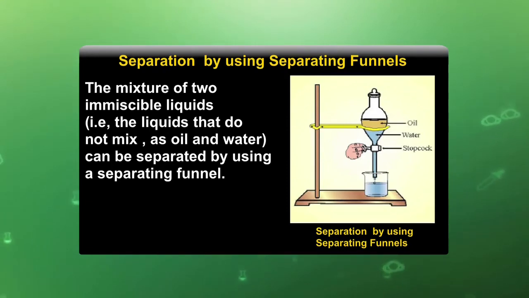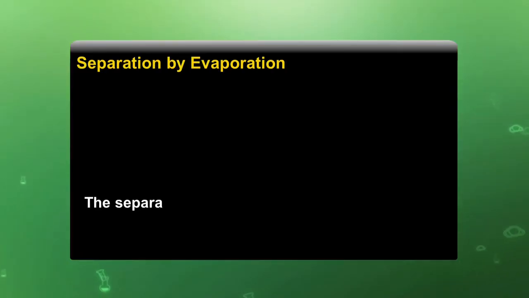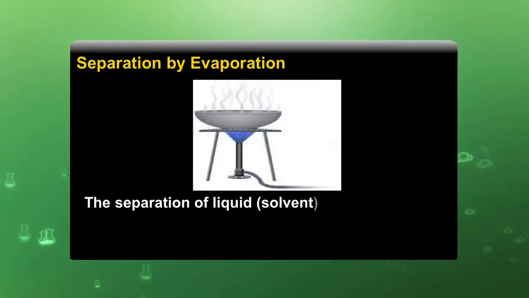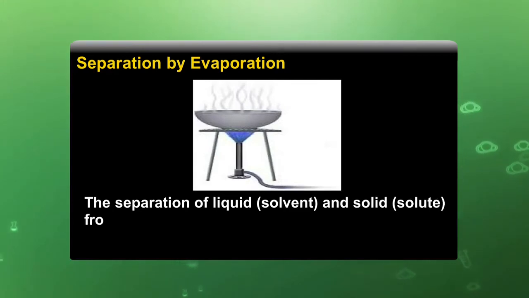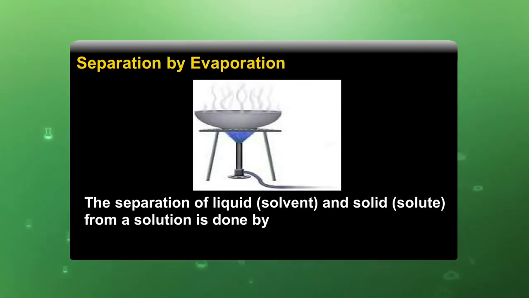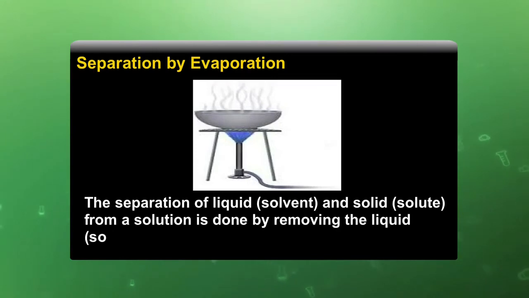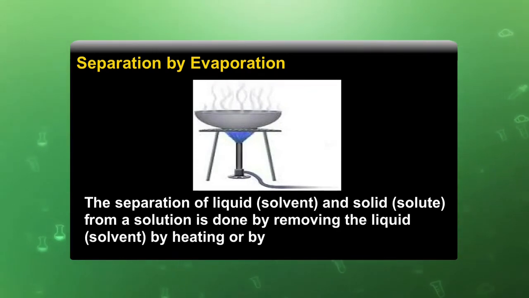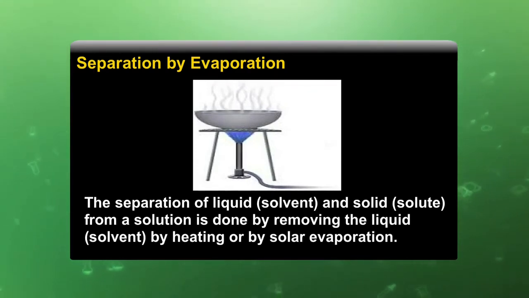Separation by evaporation. There are some types of mixture, for example, the separation of a liquid solvent and a solid solute from a solution, which is done by removing the liquid solvent by heating or by solar evaporation.